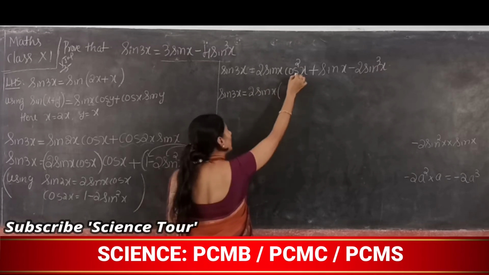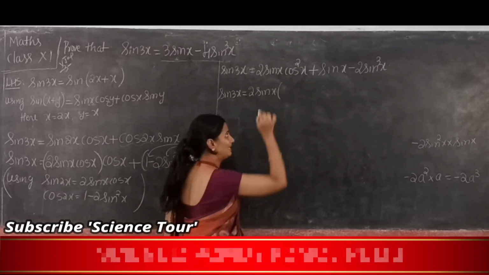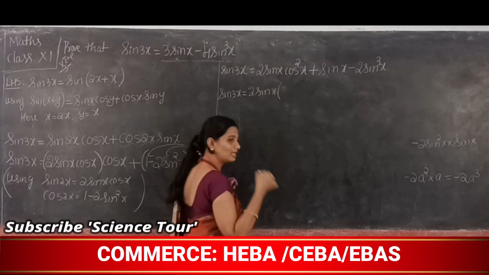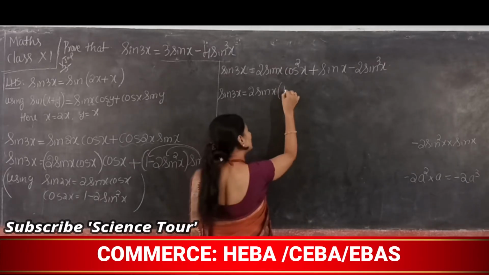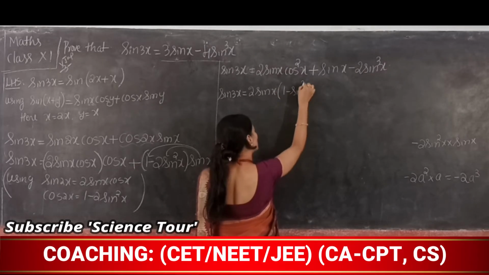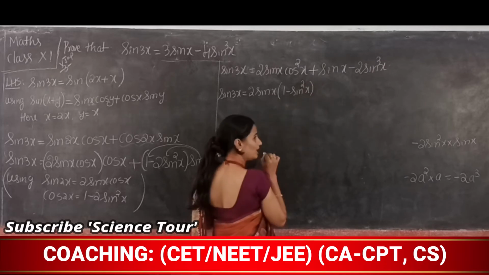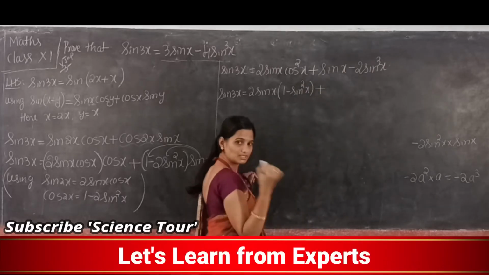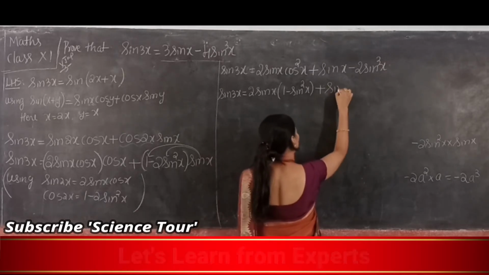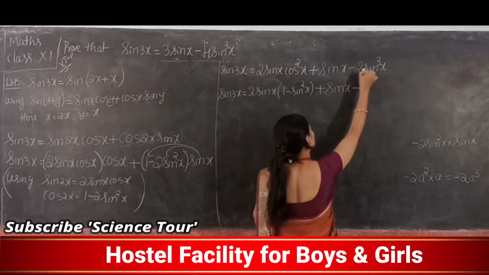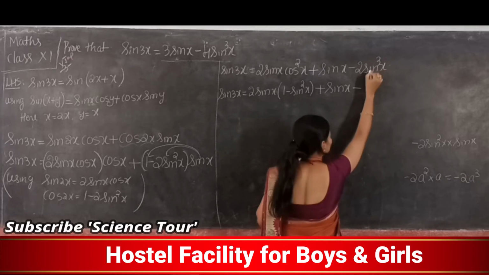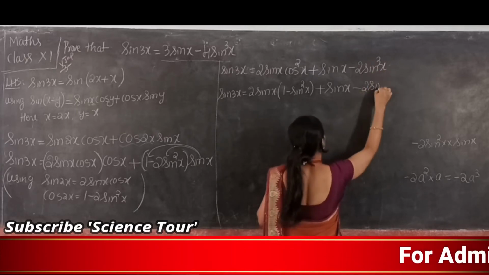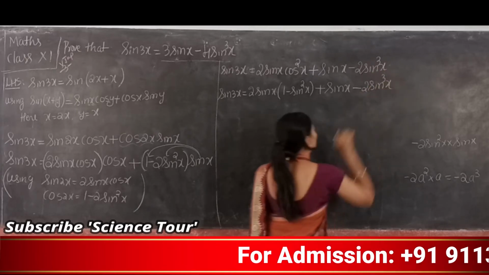So now I don't want this cos square. In the place of cos square I need sine. So I am writing it as 1 minus sine square x. That is your identity. Plus, is it necessary to change this? No. Sine function we need, it is sine x minus 2 sine cube x. Is this necessary? No. This I need. So it is 2 sine cube x.